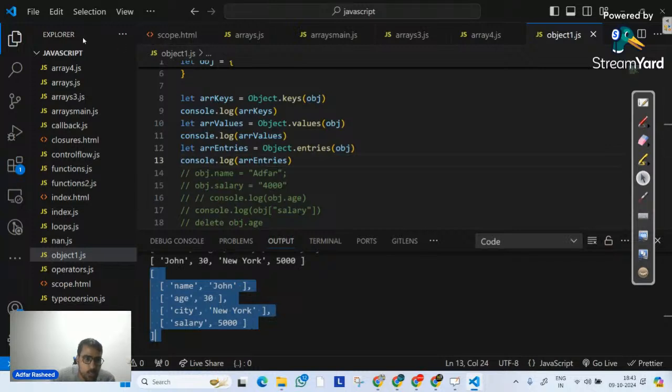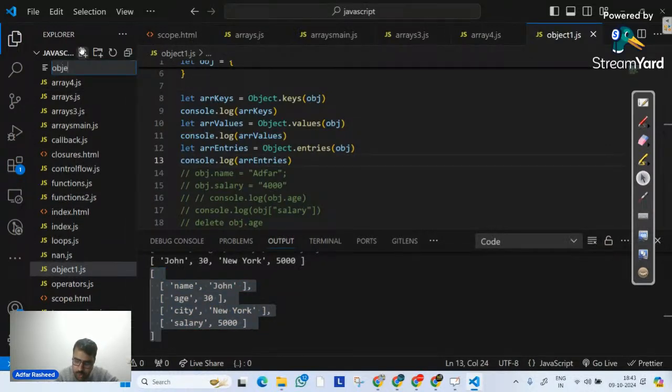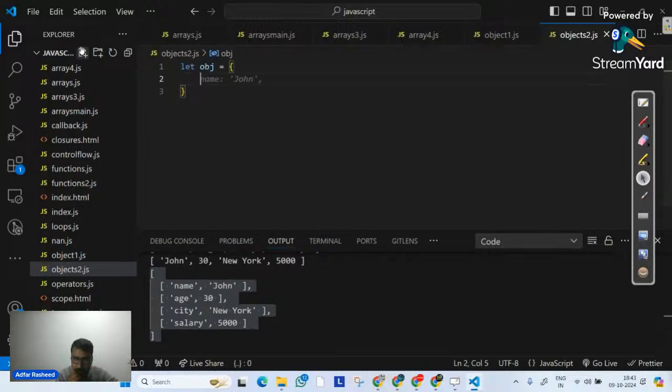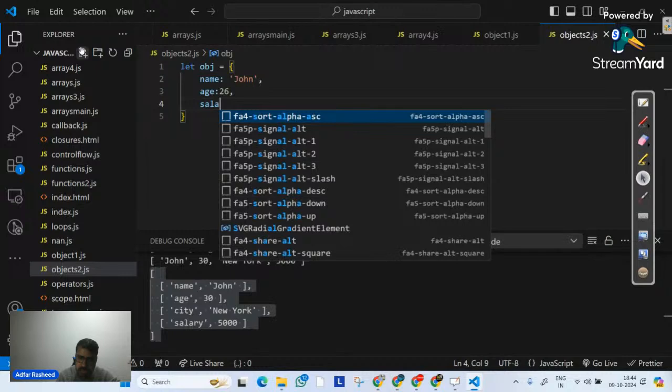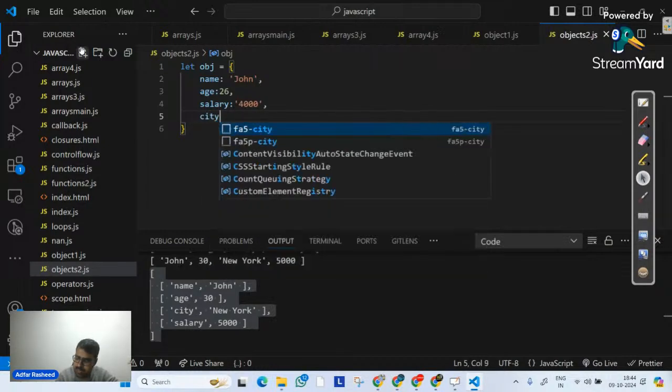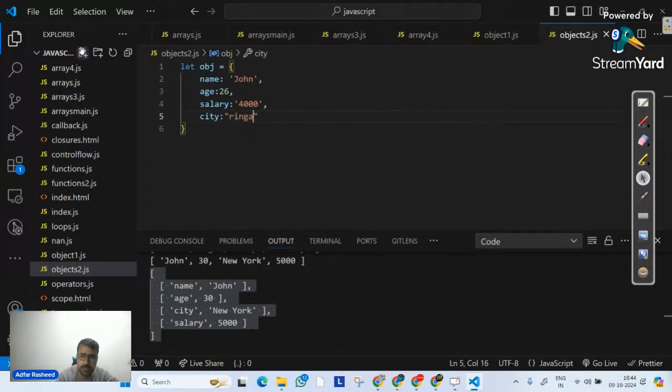So over here, let me create another file with the name objects2.js. And over here, let me create an object quickly. So let obj is equals to, and over here, I will simply say name John. Let's make age equals to 26. Done. And let me create one other property, salary, equals to a string 4,000. Finally, I will say my address, although address can be an object as well, which I will come to later on. But at this point of time, let's see only one dimensional objects. So over here, I will say city, and city is going to be Srinagar. Done.